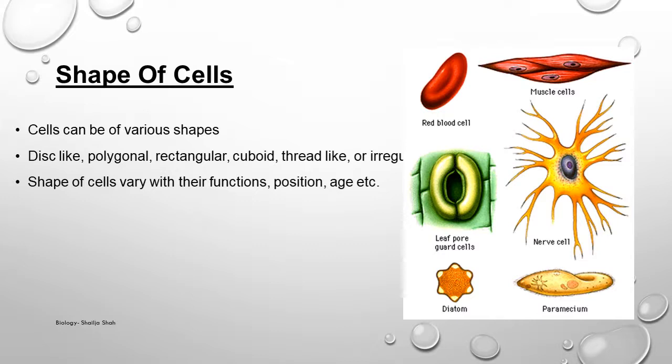Now, why these different shapes? The shape of the cell is actually dependent on what function it has to do. Other things are where they are, what their position is, and what the age of the cell is. That also, to an extent, adds to the shape of the cell. So in this topic we have just studied the cell theory and the size and shape of the cells. In the next topic, we'll be studying different types of cells.